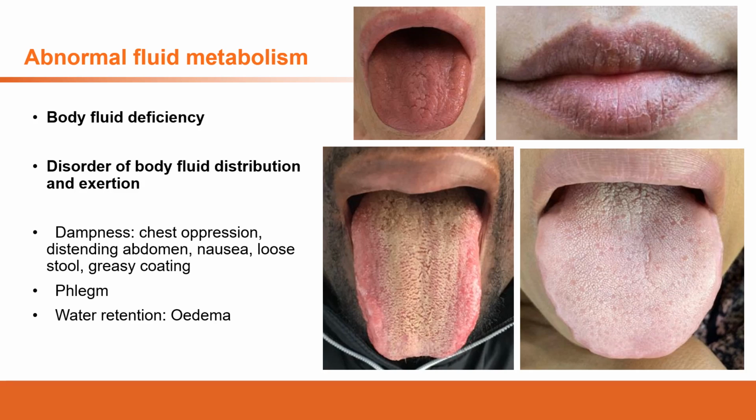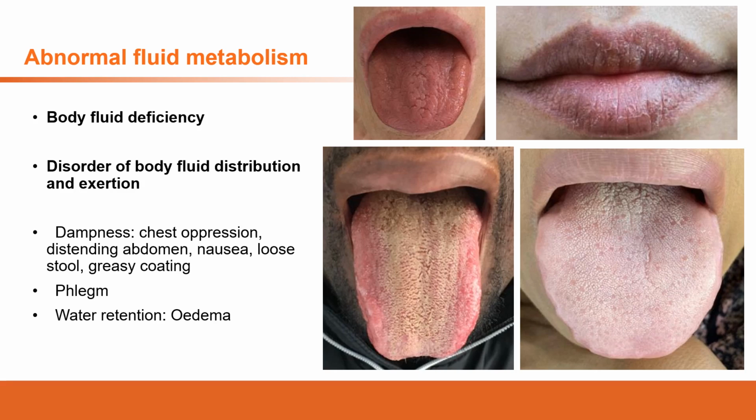So from these 3 causes, 2 of them are from the consumption of the body fluid, either from heat or excess exertion. One is from the source. If we don't have enough acquired qi, the formation of the body fluid is not enough, which also will result in the body fluid deficiency.